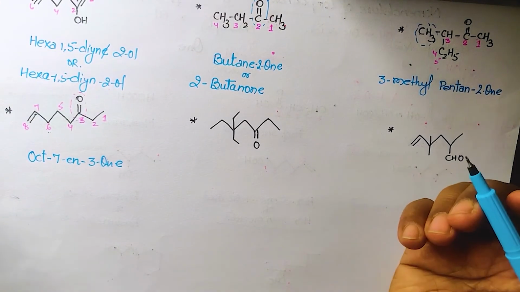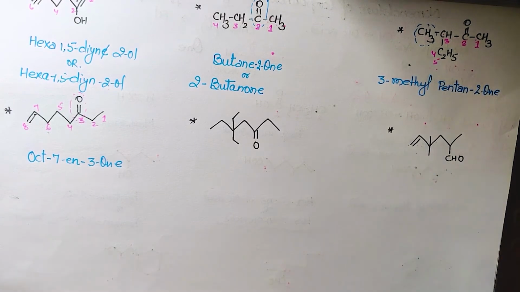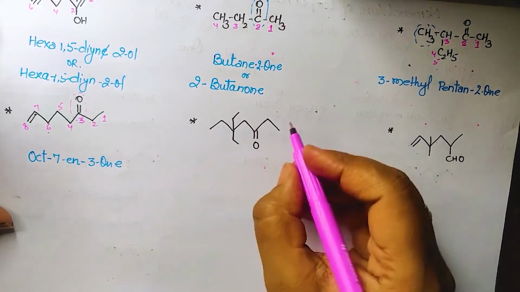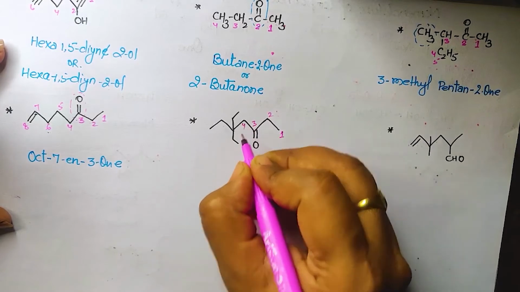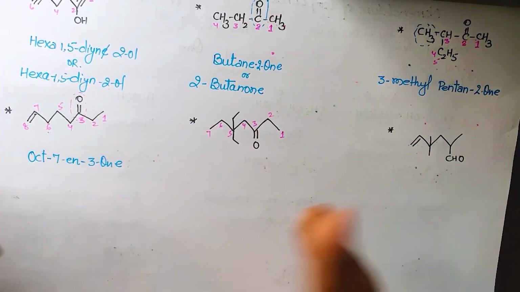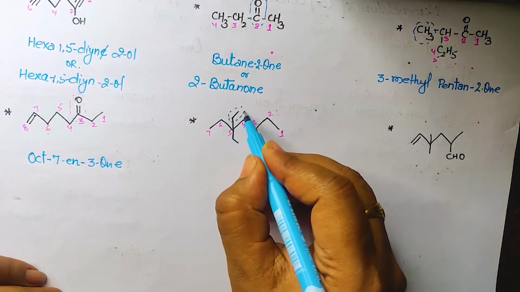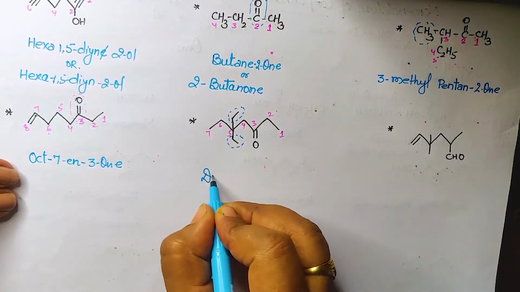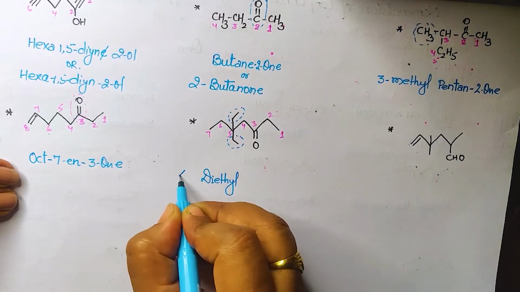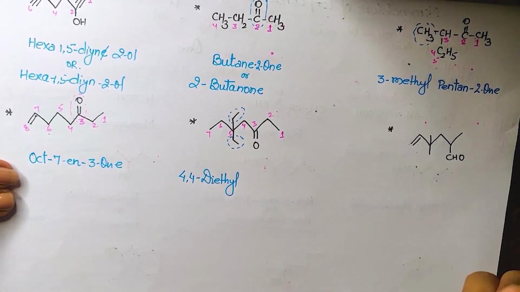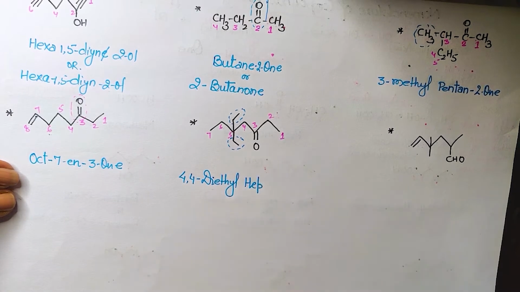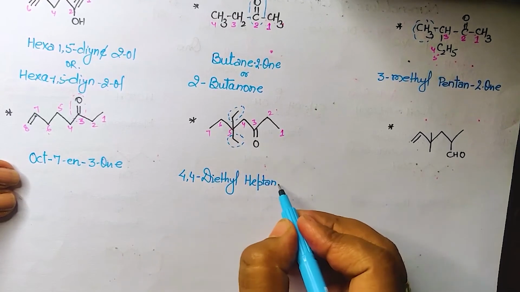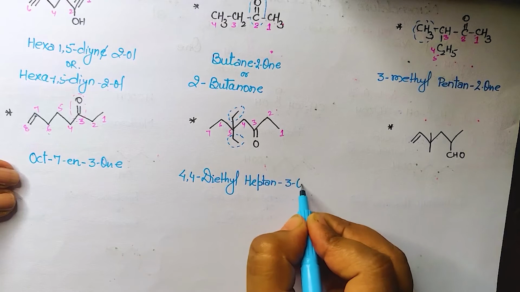Another one. Again think of the counting. Is there any need to think for counting? No, because functional group is here, so we start from here. 1, 2, 3, 4, 5 comes. If I am starting with this 1, 2, 3, 4, 5, 6, 7, it comes at 3. So obviously now these are the branch of how many carbon? 2 carbon. So that means both are same. So what we will write? Diethyl. At which position? 4 and 4. So we will write 4,4-diethyl. Then the root word 7 carbon, hept. All have single bond, so heptane. Yes, and since it starts with a vowel, I am going to remove e. At which position? 3rd. So we will write 3-one.